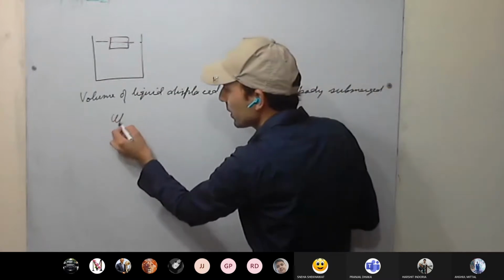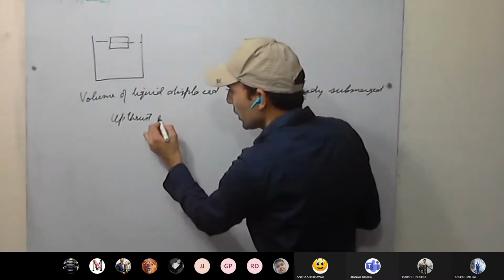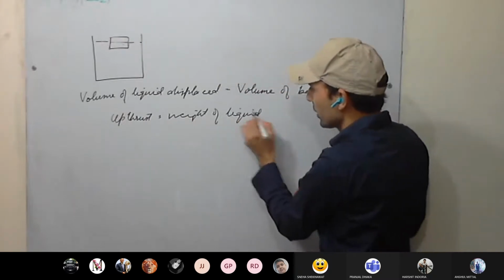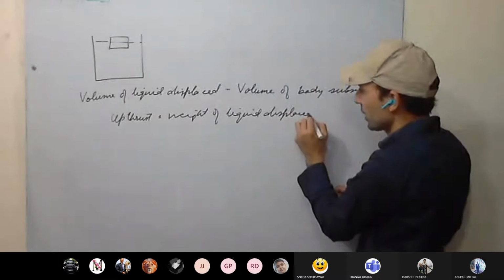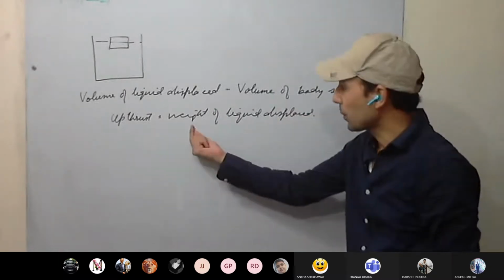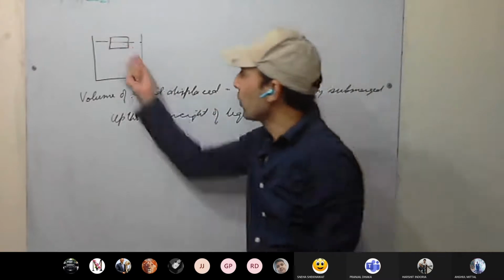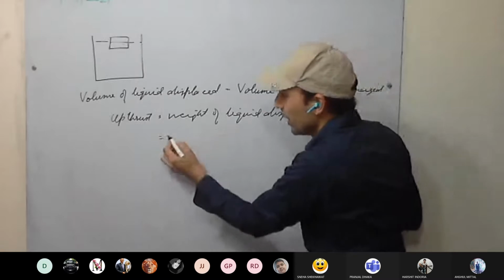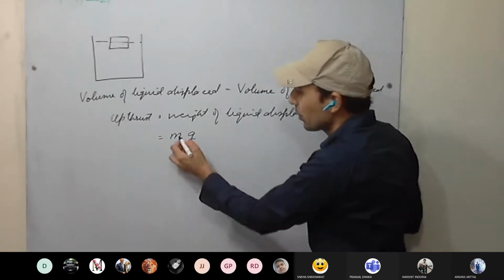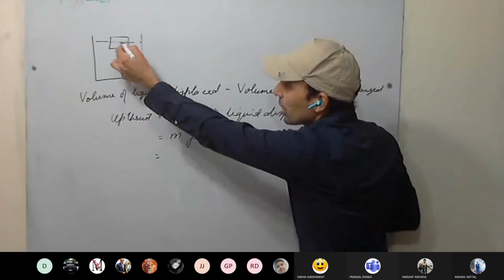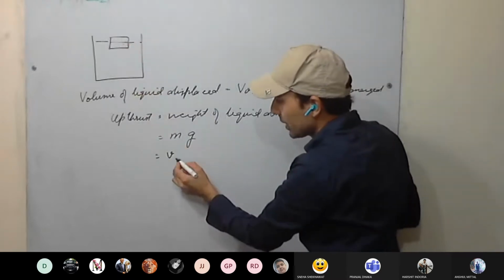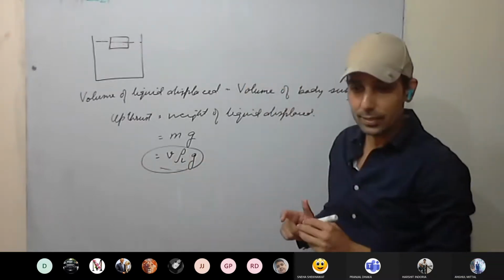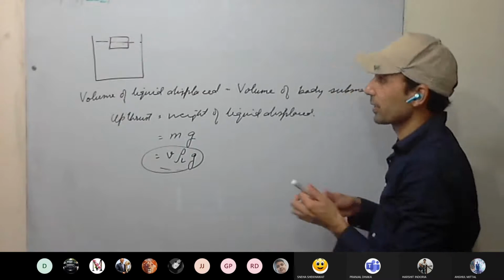And what is the upthrust here? Equal to the weight of the liquid displaced. This is the upthrust. So this is the volume of the liquid displaced, and its upthrust we have to calculate. Weight, how do we calculate? Mass into acceleration due to gravity. What is mass? Volume of the liquid displaced, let it be V, for example, times density of the liquid, rho. So upthrust is V rho g. This is clear?